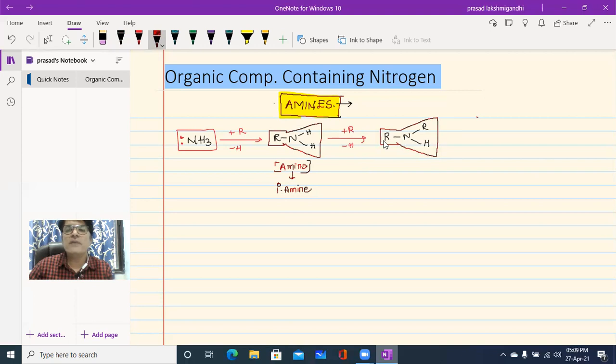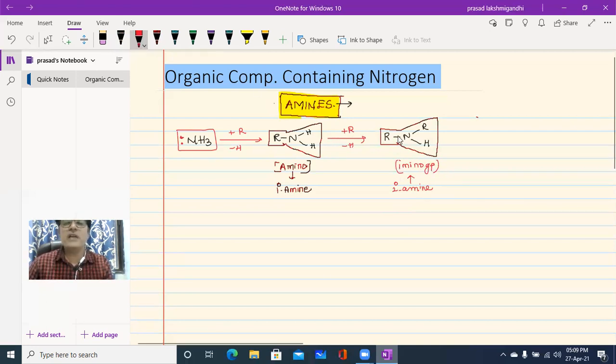Here the central nitrogen atom is connected to two alkyl groups of carbon. This is known as a secondary amine. So the primary amine has the amino group, and the secondary amine is the imino group.